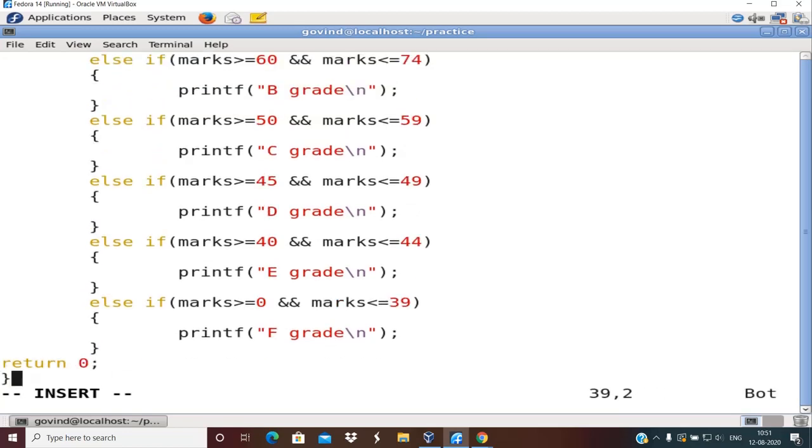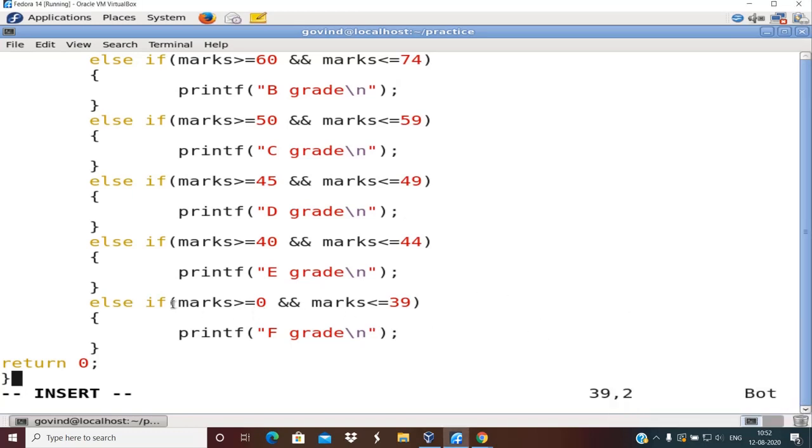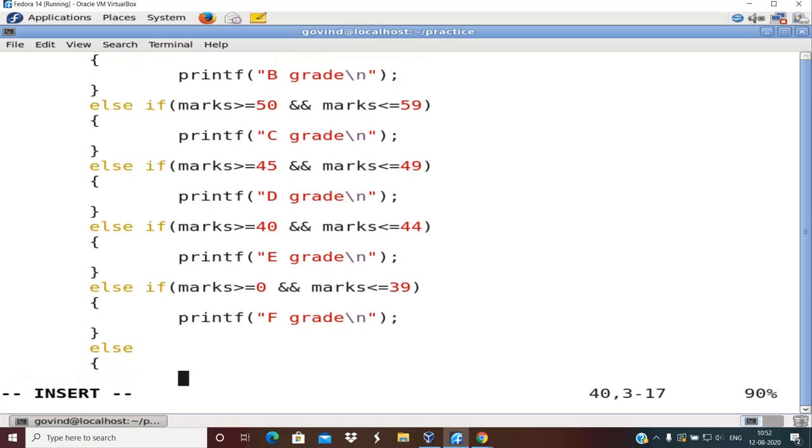And one more thing, this last if need not have a matching else. Need not means it is optional. You can still use else for this last if, but it is optional. So in this case, I have not specified else for this particular if. Okay, but what if I want to use it? I can write it like this: else, and what is the meaning of this?